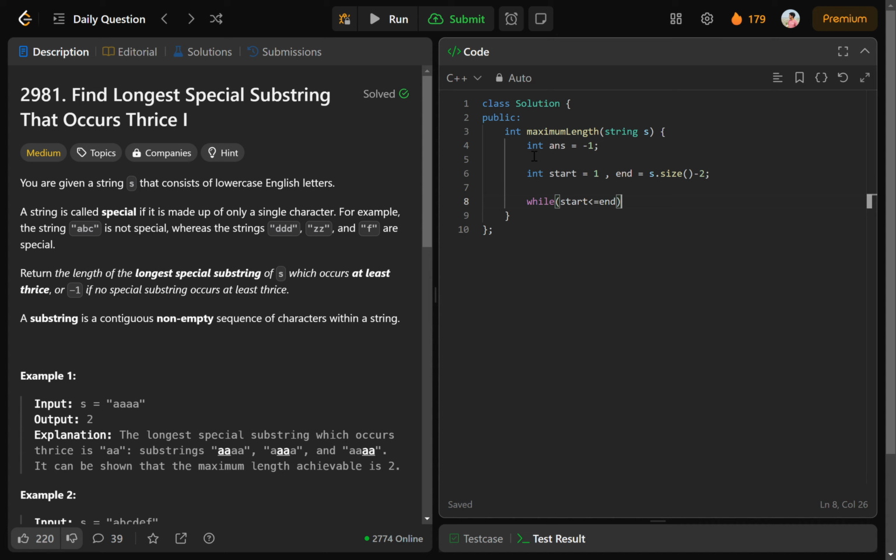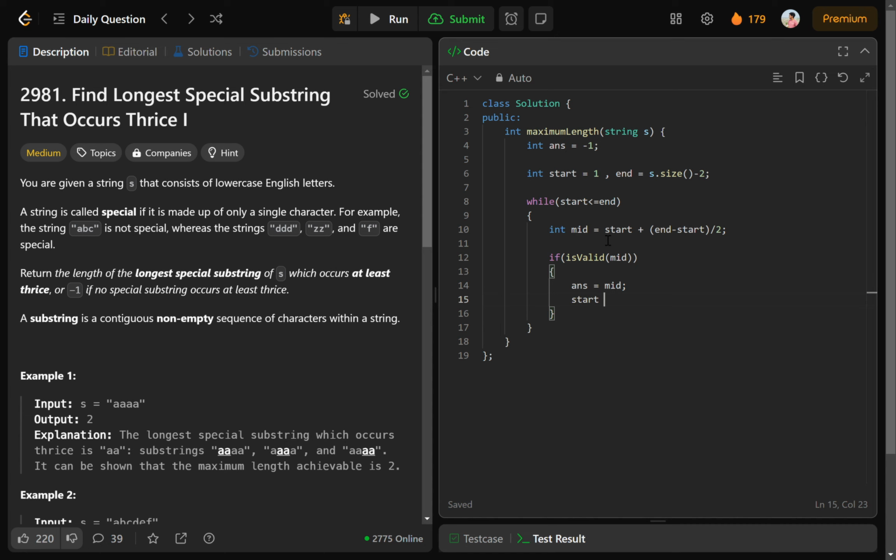So with this approach, we will take O of n time for traversing substrings and log n time for the binary search. So the overall complexity will be O of n log n. Okay, int mid equals start plus (end minus start) by 2, as always. This is the same as (end plus start) by 2. And now if the current mid is valid, that means I can get the longest special substring of this length, and we will write that function later. First let's complete this binary search function.